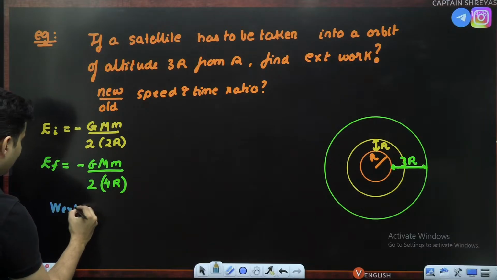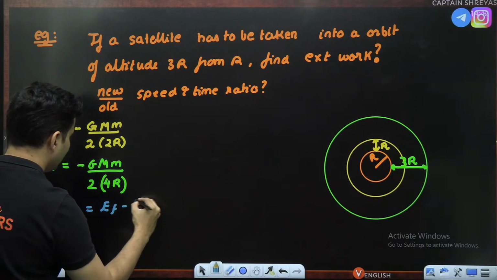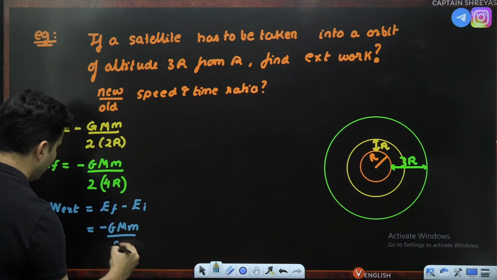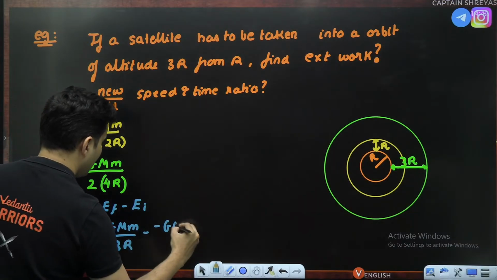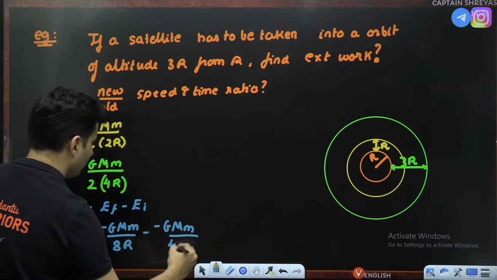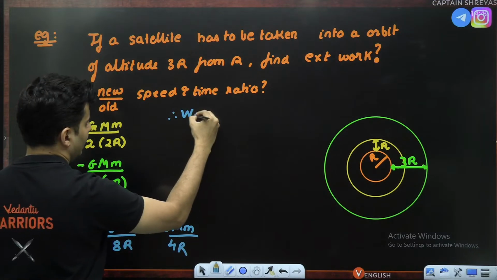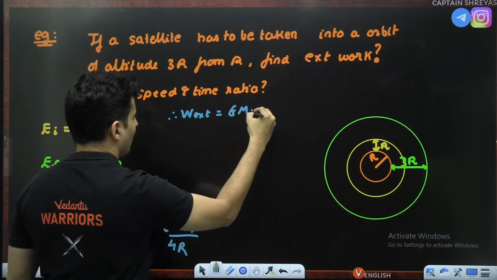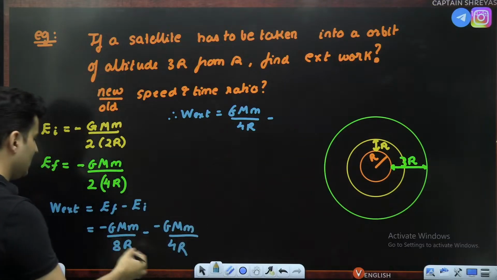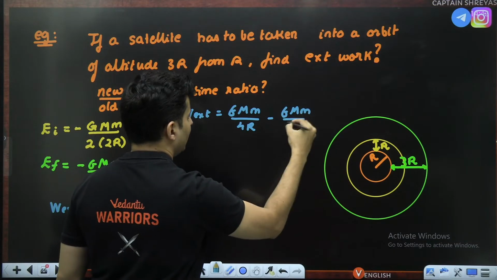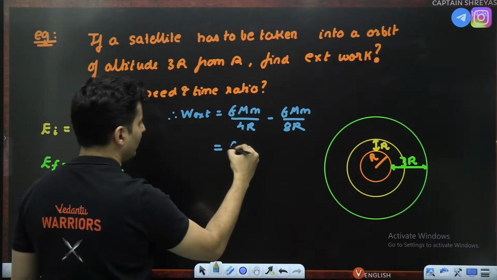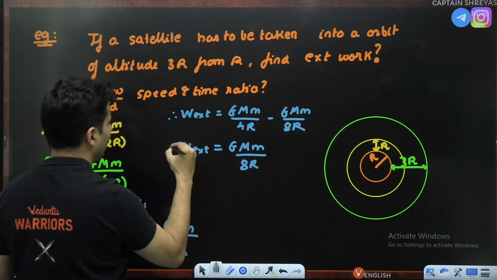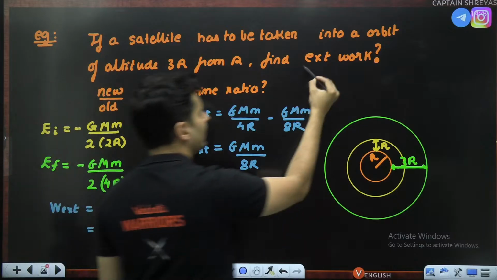So therefore, from this we can find out the work done. The work done externally is the final energy minus the initial energy. So final energy is negative GMm by 2 into 4r, 8r, minus negative GMm by 2 into 2r, so 4r. So therefore, the work done externally will be positive: GMm by 4r minus GMm by 8r. How much will it be? It will be 1 by 8 only. So GMm by 8r is the work which is done externally. So this is the first part of the problem which is done.